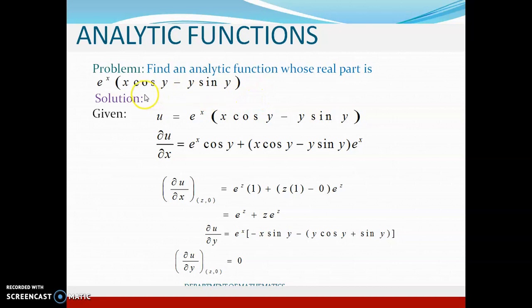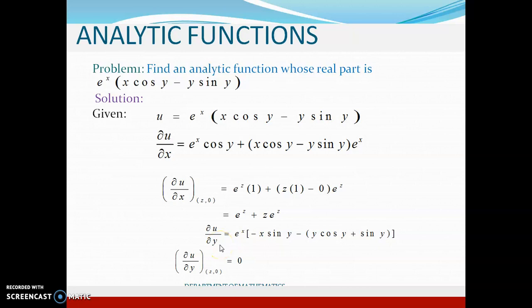You are given the real part u, which is e power x multiplied with x cos y minus y sin y. And I have to construct the analytic function f of z equal to u plus iv using Milne-Thomson method. Now let me find out dou u by dou x. This has to be differentiated using product rule of differentiation. After doing the differentiation, I put x equal to z, y equal to 0. Then it comes out to be equal to e power z plus z e power z.